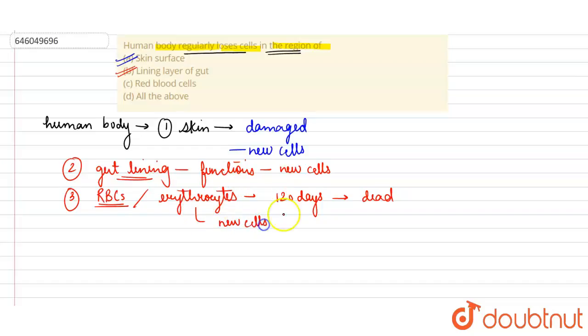New RBCs are made in the body by the process of hematopoiesis, which helps in the making of new RBCs or erythrocytes. So we can say that all of these cells are regularly lost in the body and are continuously produced in the body as well. It means option D, all the above, is the correct option.